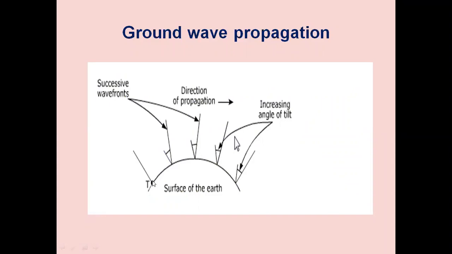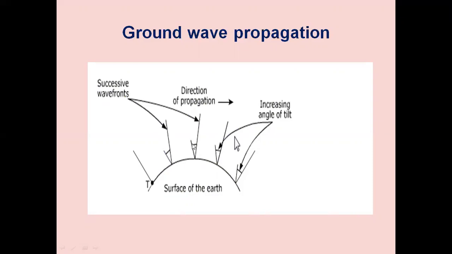The reason for vertical polarization is that if it is horizontally polarized, with respect to the ground, the ground will absorb those waves, and hence it is vertically polarized. These vertically polarized waves strike the ground and pass along the ground.